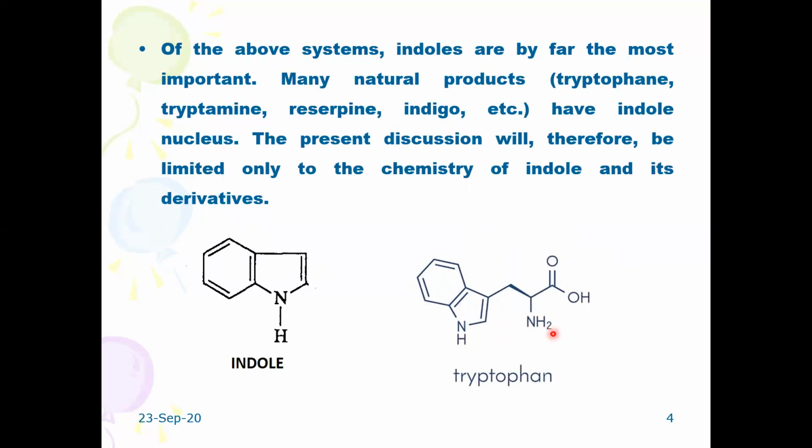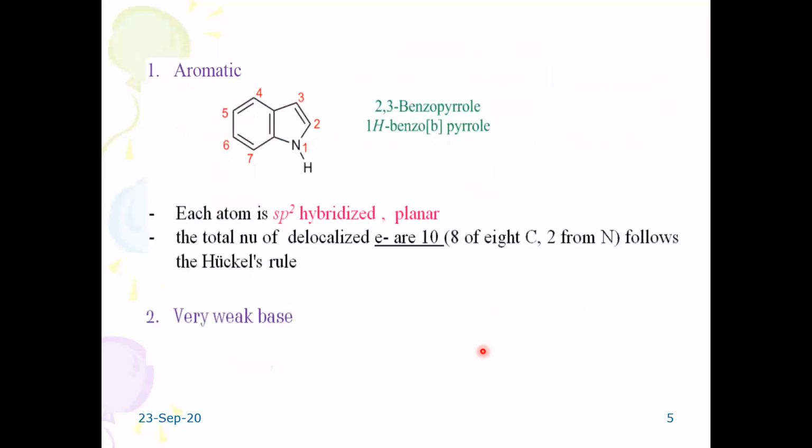So here we find an amino acid structure. It is one of the amino acid compounds, but of course it is called the plant growth hormone. So this basic unit is the indole moiety.